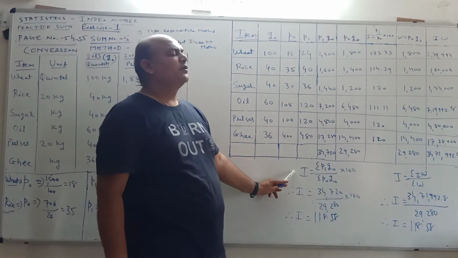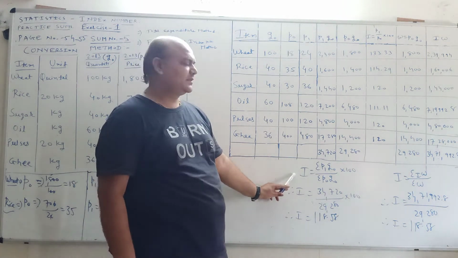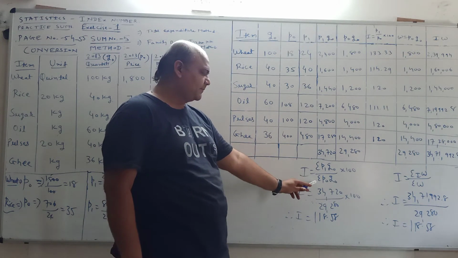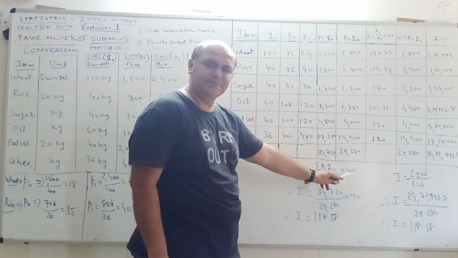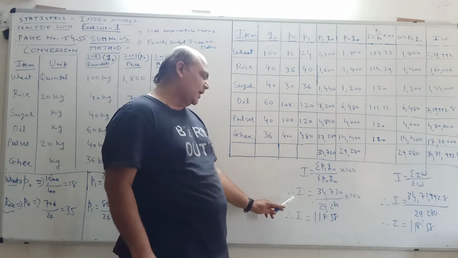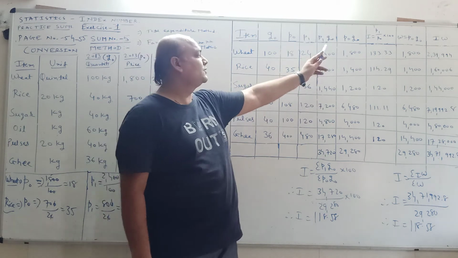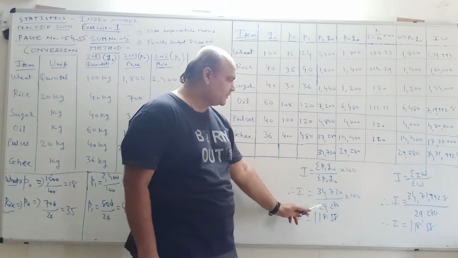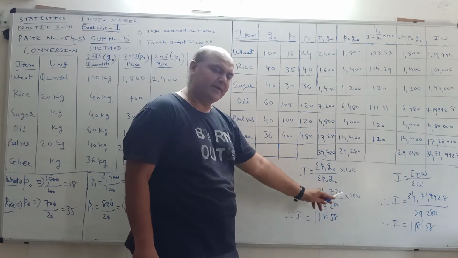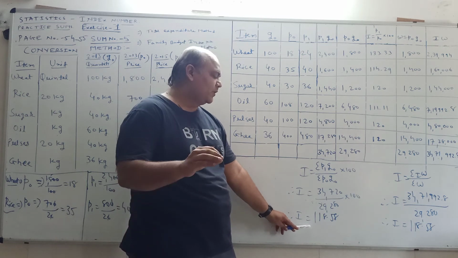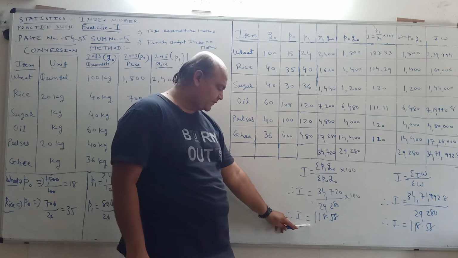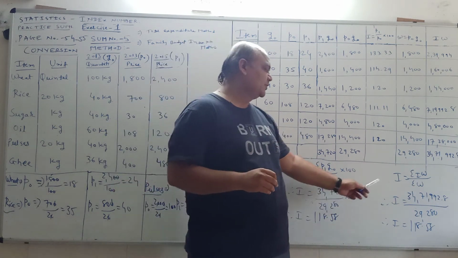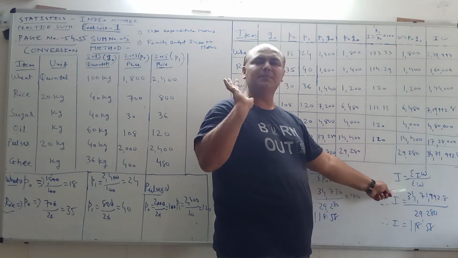So, for total expenditure or aggregate expenditure method, the formula is I is equal to sigma P1Q0 upon sigma P0Q0 into 100. We put the values into the formula. I is equal to sigma P1Q0 means 34,720, sigma P0Q0 is 29,280 into 100. So the answer of index number is 118.58.